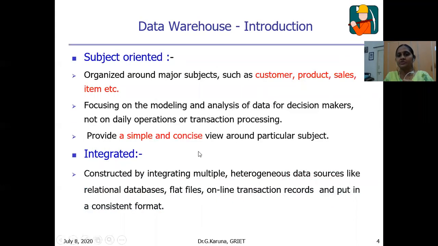What is meant by subject-oriented? The data warehouse is organized around the major subjects, such as customer, product, sales, items. These are actually tables in the relational databases. Here we call them dimensions or subjects. The major focus on modeling and analysis of data is for the decision maker, not for day-to-day activities. And it provides a simple and concise view of the particular subject.